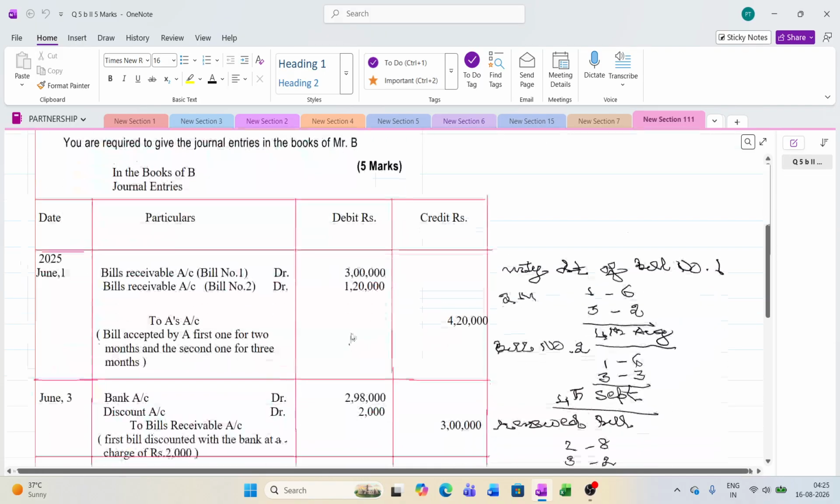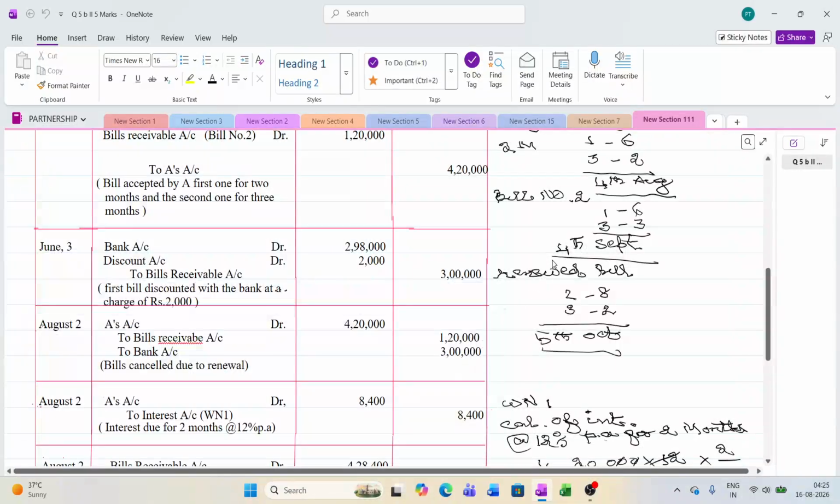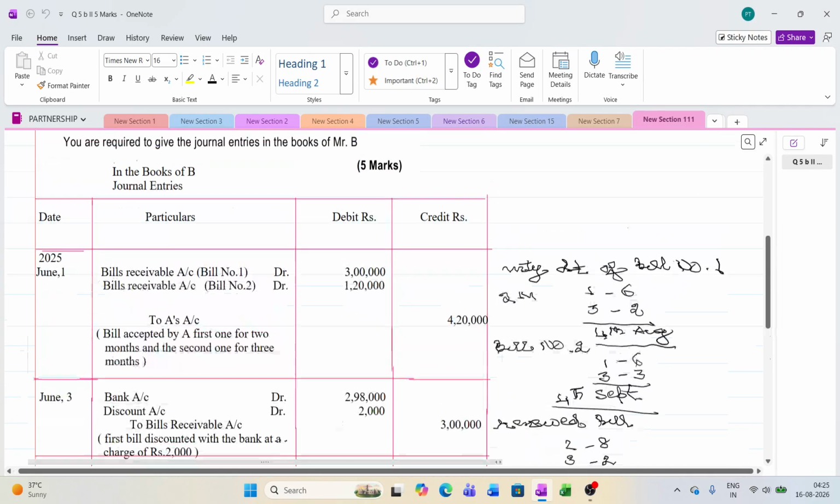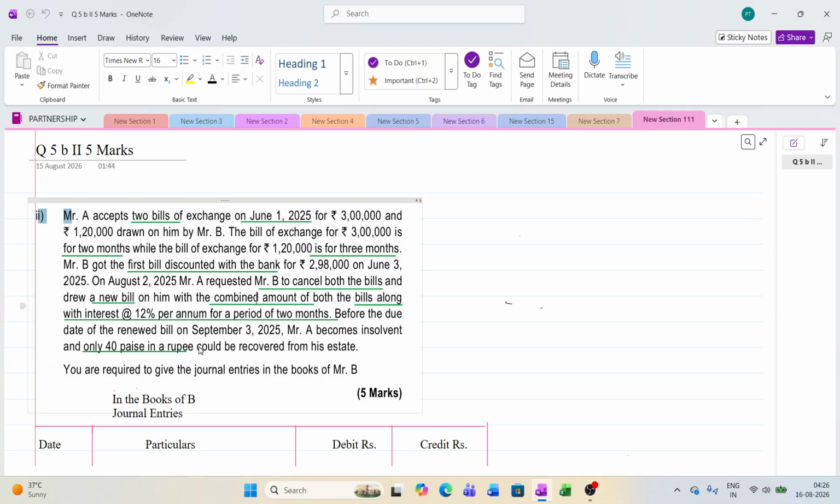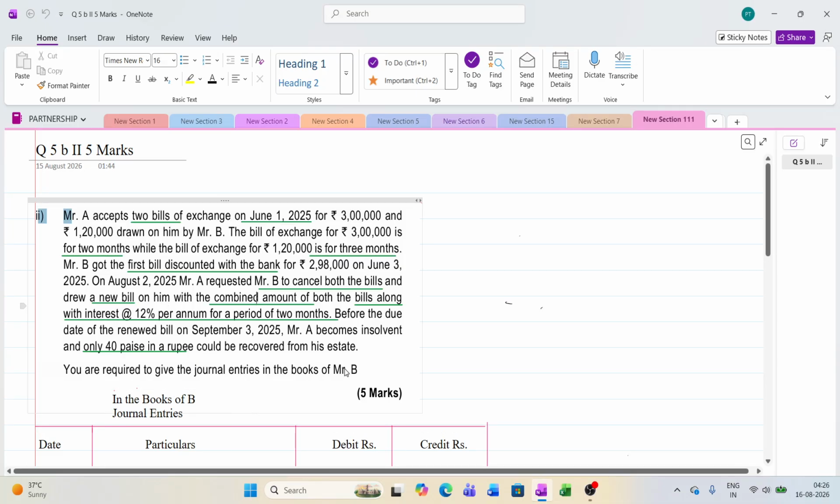Again, the renewed bill's due date, you also calculate. The renewed bill is on 2nd August. We were preparing again for 2 months. It will be on 5th October. But in September itself, we come to know that A becomes insolvent, and only 40 paise in a rupee, meaning 40%, is recovered. The balance has become bad debt for B. Now, the journal entries are required in the books of B.